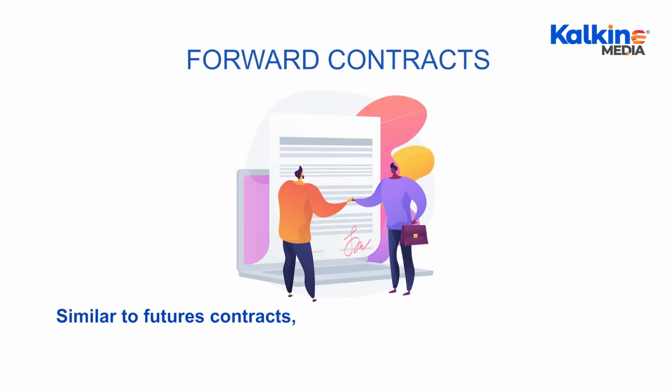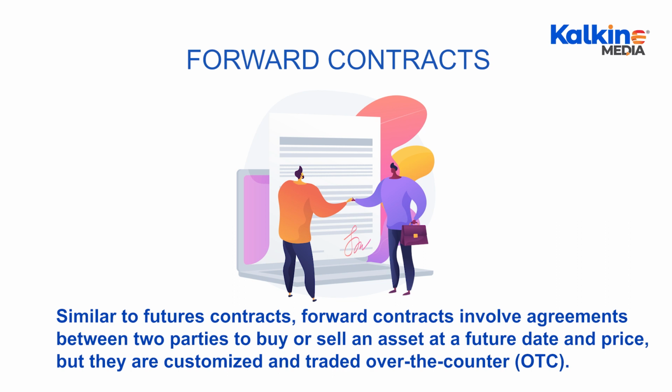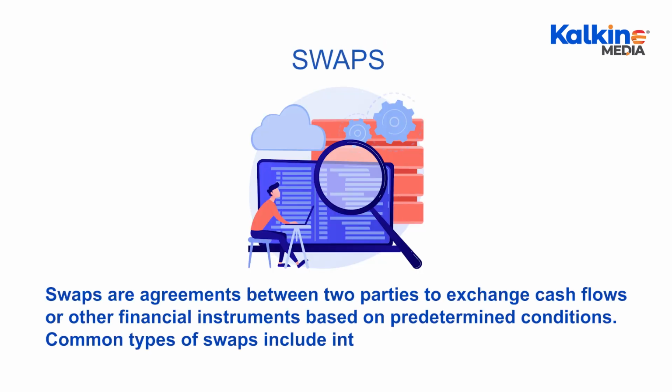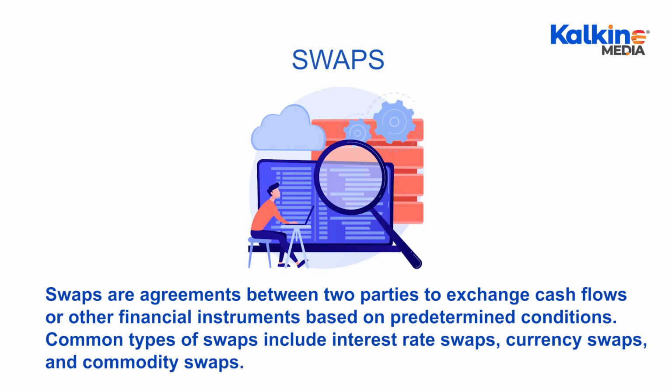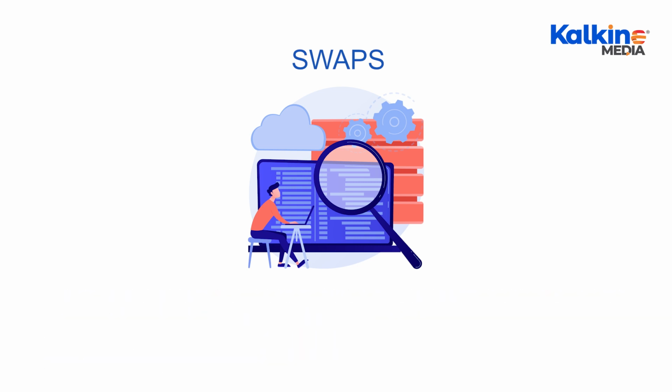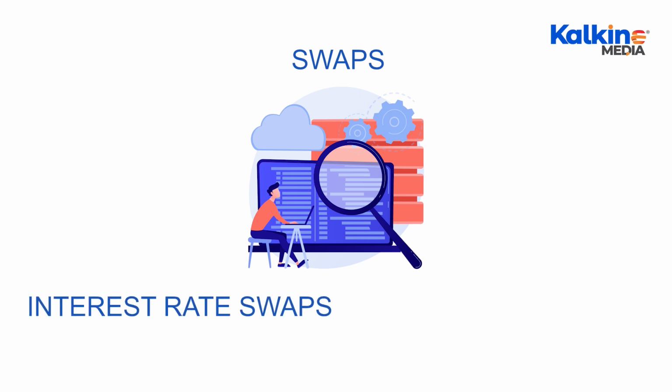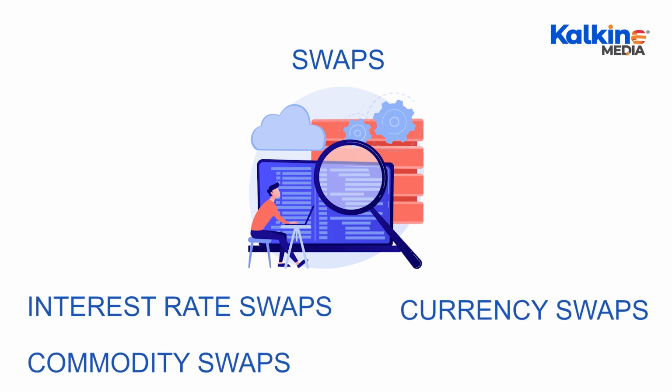Forward contracts. Similar to futures contracts, forward contracts involve agreements between two parties to buy or sell an asset at a future date and price, but they are customized and traded over the counter (OTC). Swaps. Swaps are agreements between two parties to exchange cash flows or other financial instruments based on predetermined conditions. Common types of swaps include interest rate swaps, currency swaps, and commodity swaps.